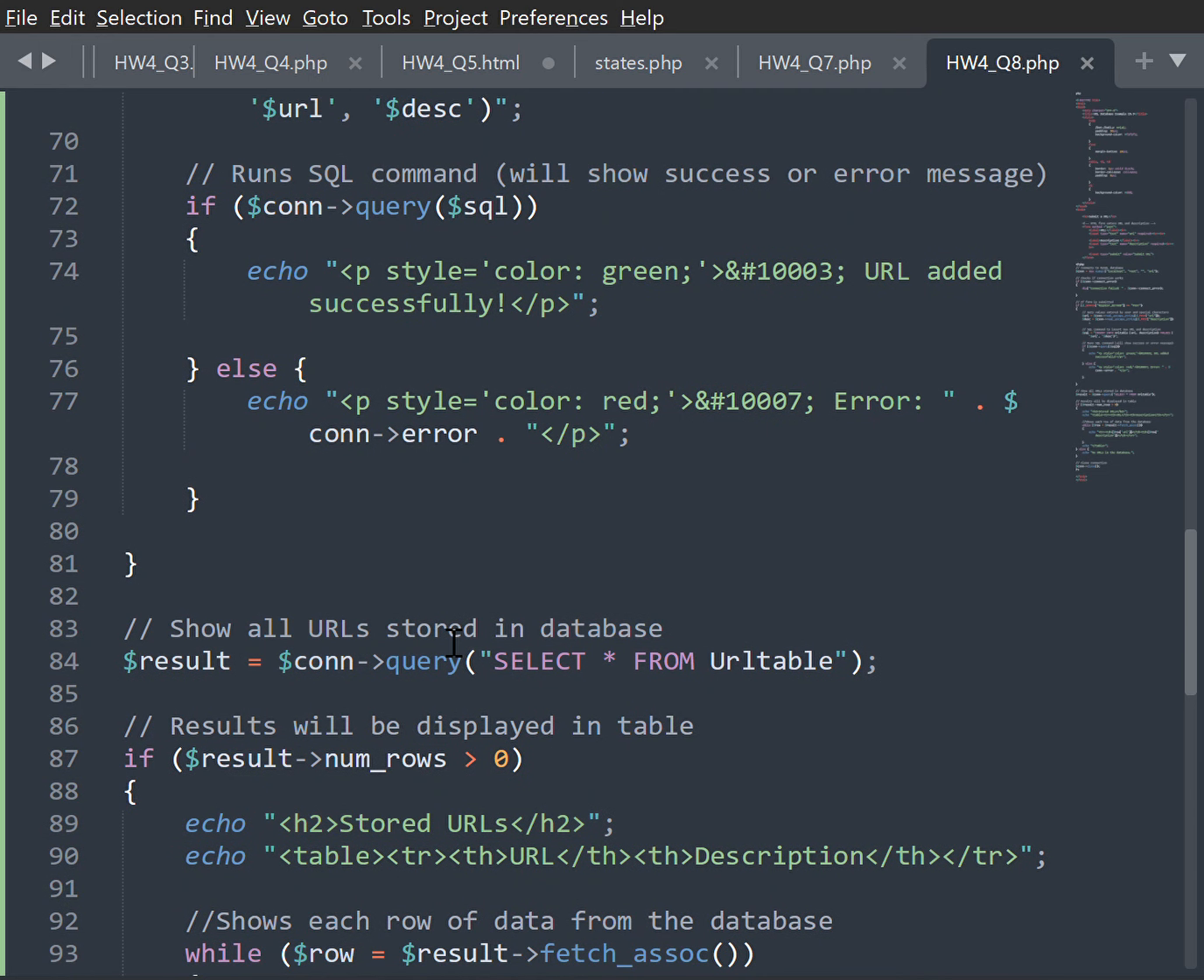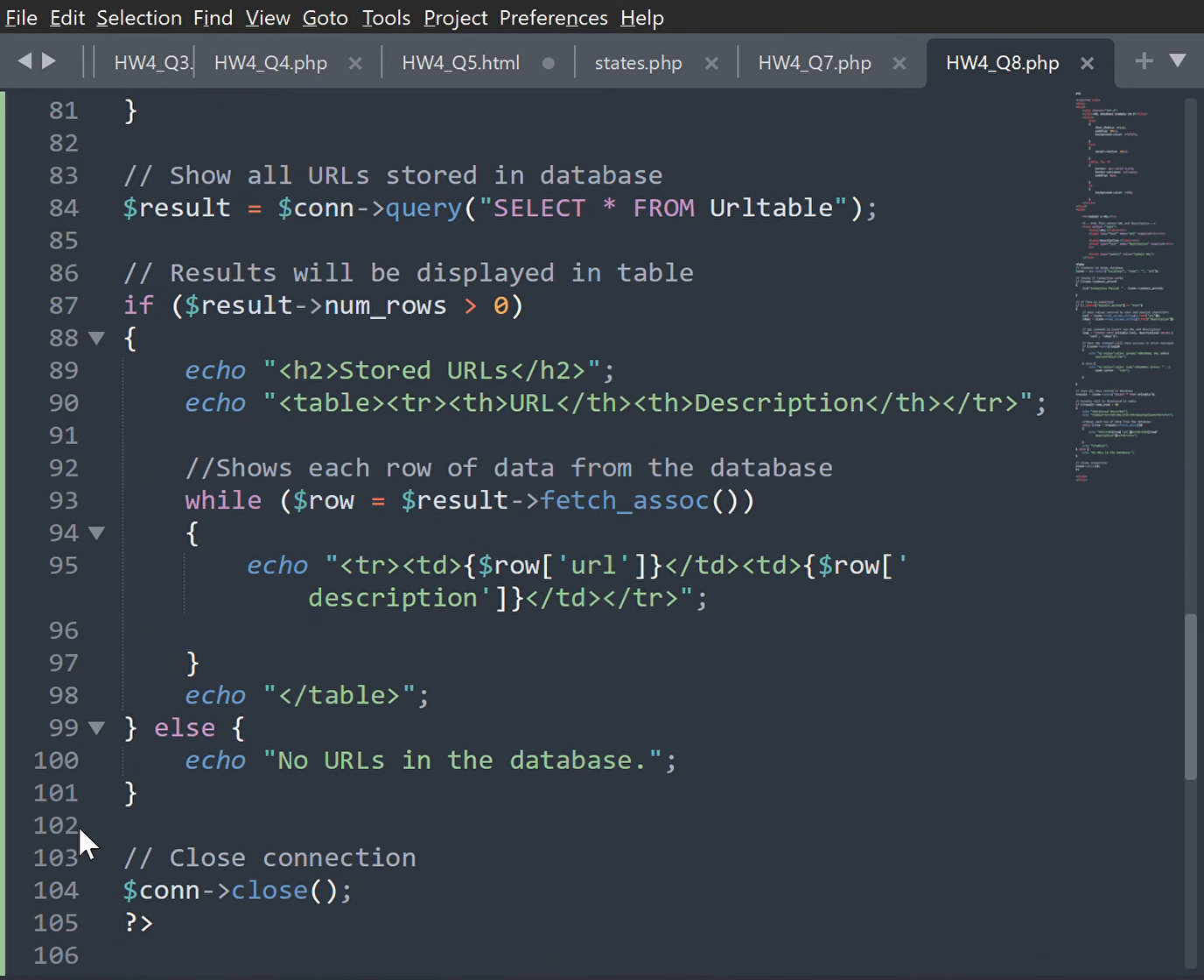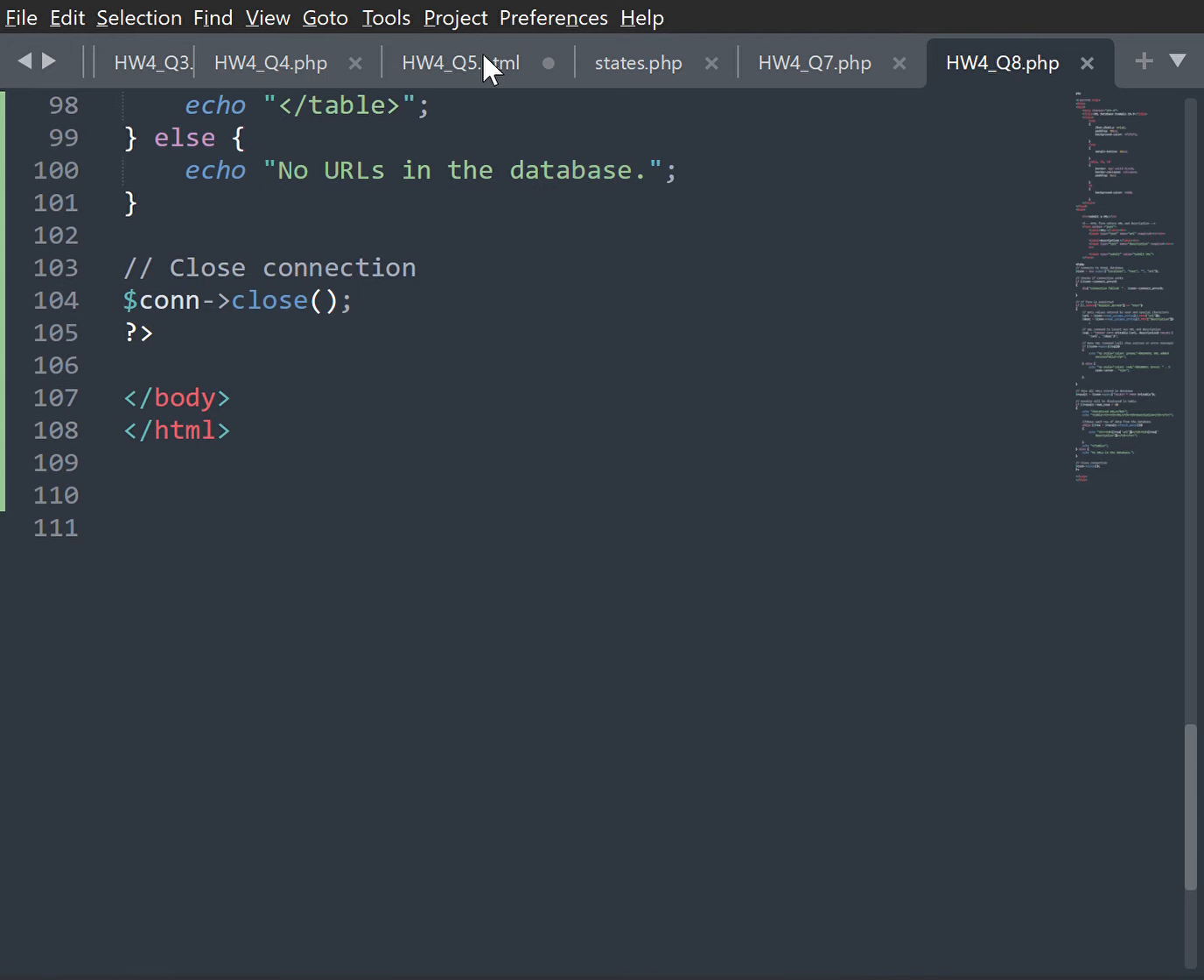Show all URLs stored in the database. Results will be displayed in the table over here, and then it will show each row of data from the database. And that is my submission for homework 4.